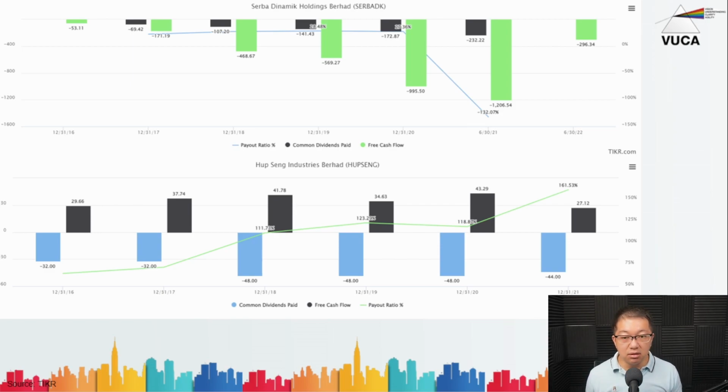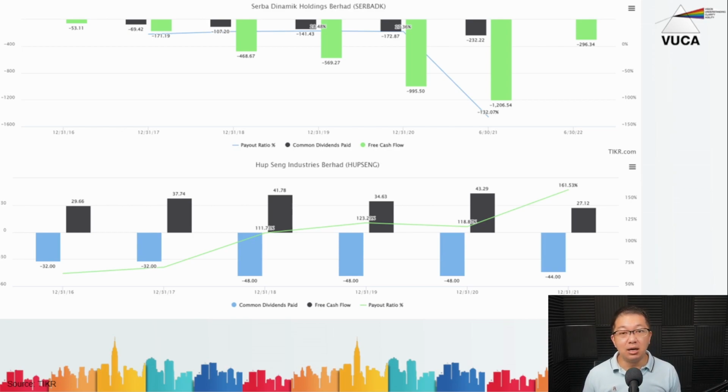So, as you can see here, the trend between Serba versus Hap Seng, whatever that Hap Seng paid out in dividend was generated from the free cash flow that they internally generated within the business. Whereas Serba, you can see, they continuously paid dividends. Even in 2021, they paid a dividend of 232 million, even though they had negative 1.2 billion free cash flow. So where is the money coming from? That leads to the question of the sustainability of the dividend payout. How did they get this cash to pay dividends to shareholders?